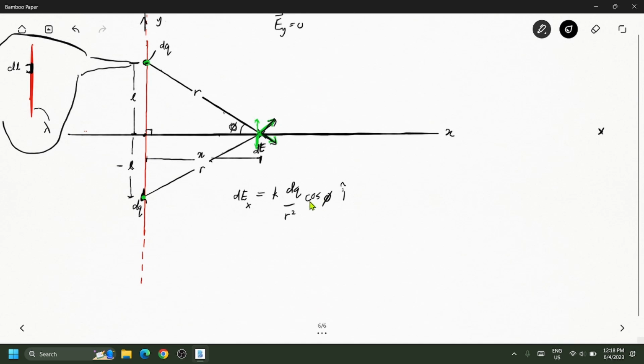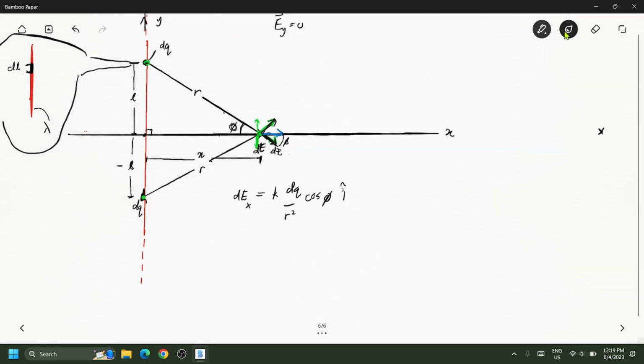The reason why I'm using cosine of phi is, of course, you have learned this in mechanics 101, because you want the component along the x-axis. So this angle should be the same as this angle. So this is dE, and cosine of phi gives the horizontal component here. The blue arrow here is the horizontal component.